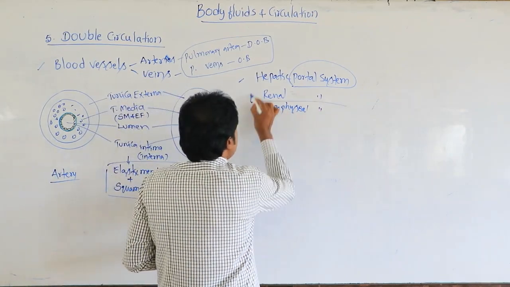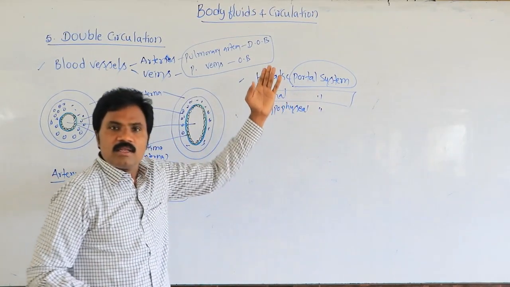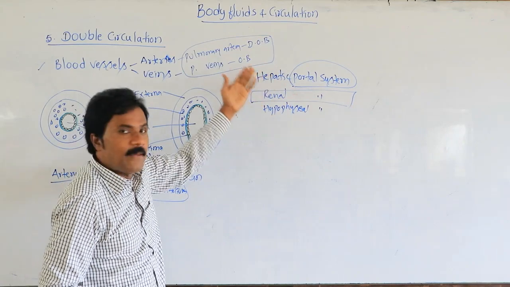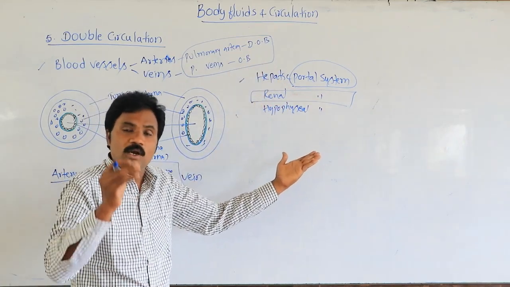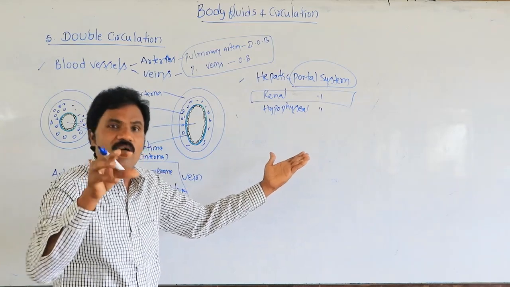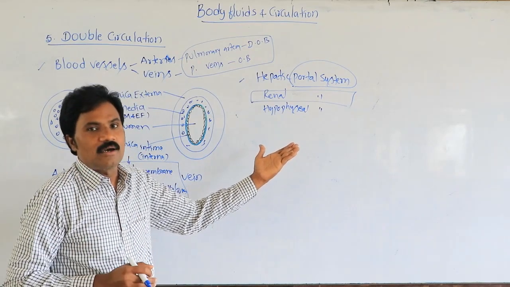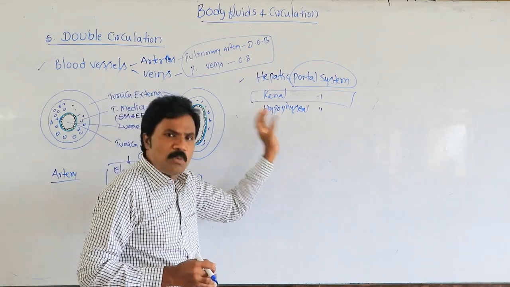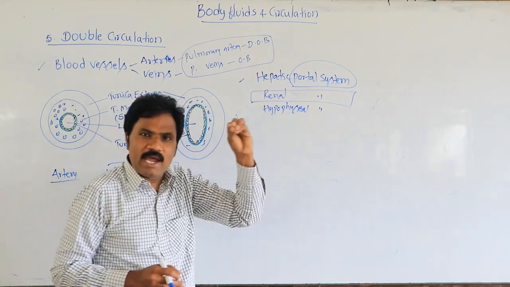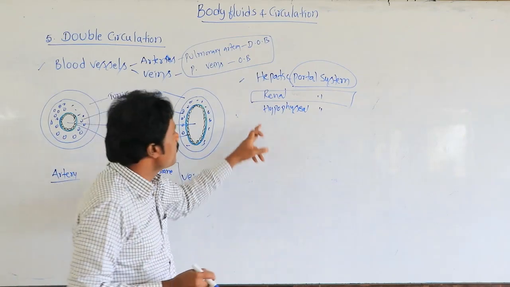Renal is related to the kidney, hepatic is related to the liver, and hypophyseal is related to the hypothalamus in the brain. There is a smaller portal system from the hypothalamus to the anterior lobe of the pituitary.